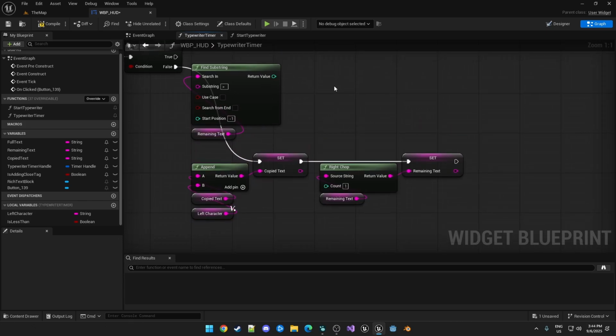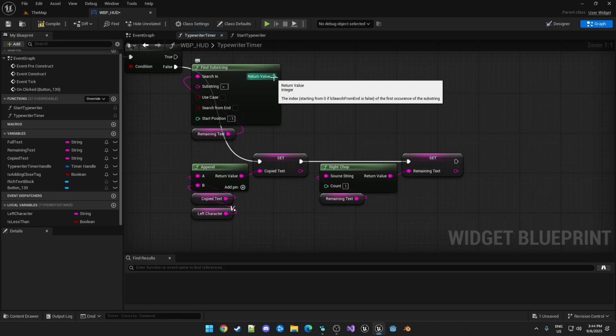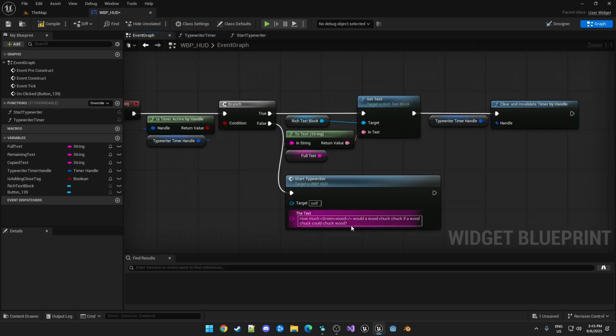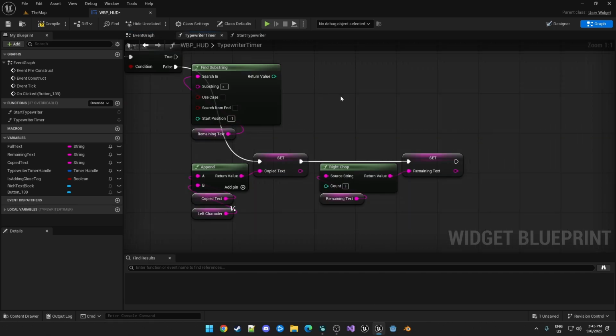So I'm not doing error validation on this, but basically the return value here will be the index where it finds the greater than, or -1 if it doesn't find one. So you would probably want to check for -1. If it ever returns a -1, it's because when you typed in this text here or read it in from some other location, you just didn't have a greater than matching the less than. So that's kind of a design or development level issue, so you can just correct that at the time. So we're just not going to do it right now.